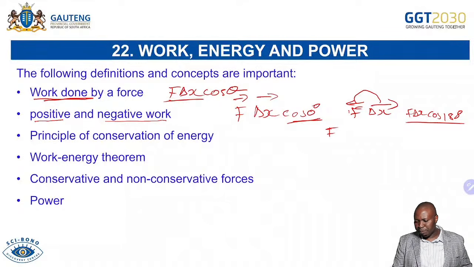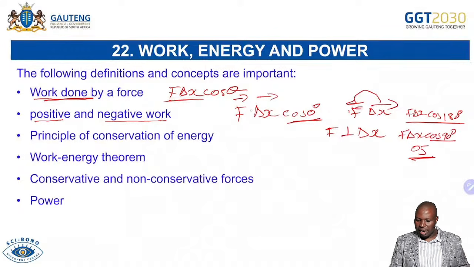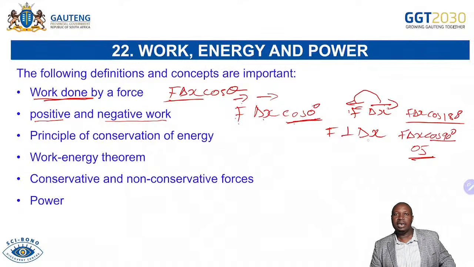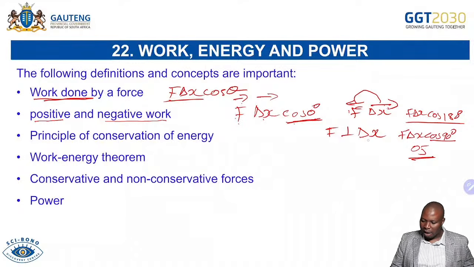And if the force is perpendicular to delta X, you know they're forming 90 degrees, which means F delta X cos 90, and cos 90 degrees is 0. So this becomes no work is done. So negative work is done when the force and the displacement are in opposite directions. When the object is going where the force is going, or when the displacement and the force are in the same direction, positive work is done. And no work is done when the force and delta X are perpendicular.